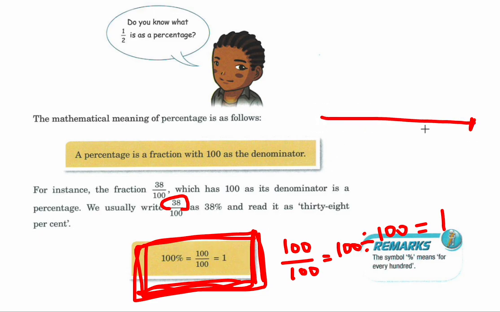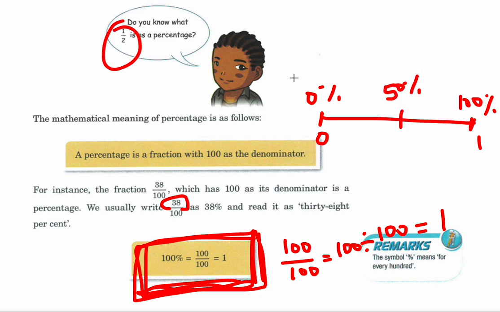That's why in your double number line of 0% all the way up to 100%, 0% is the same as 0, 100% is the same as 1, 50%, like this problem we did over here, is the same as a half. So percentages can be written as fractions, can be written as decimals. Percent is just a special way of writing things where we know it is always out of 100.